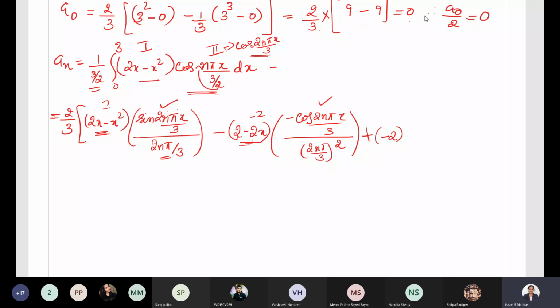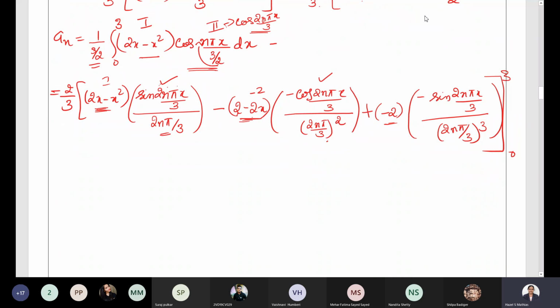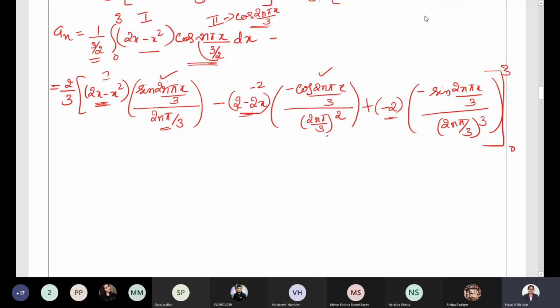Then integrate this once again. Integration of cos is sine 2n pi x by 3 whole divided by 2n pi by 3. Since 2n pi by 3 whole square is already there, it will become 2n pi by 3 whole cube. I hope this Bernoulli's rule is clear to everybody, because we have repeated it quite many times. We are not writing the third step because differentiation of minus 2 will be 0, and the limits vary from 0 to 3. Now just substitute the limits whenever sine is there.